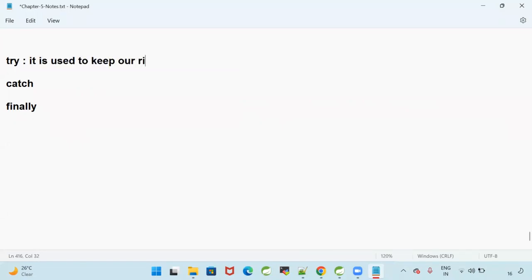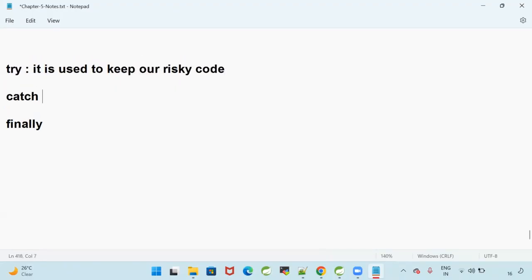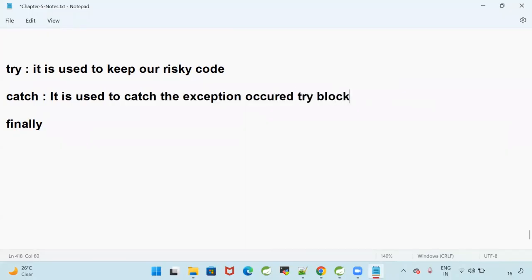It is used to keep our risky code. What is the purpose of catch? It is used to catch the exception occurred in the try block. If I want to write a catch block, then a try block is mandatory.